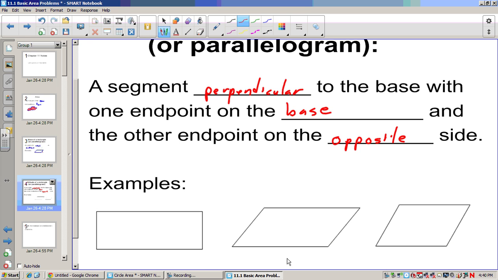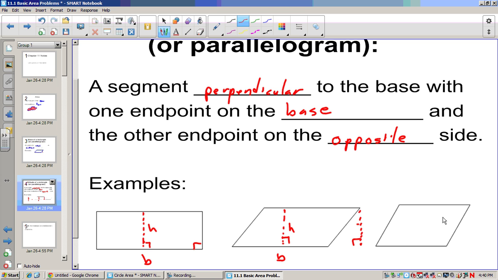Now, if I called this the base in this rectangle, then the height could be any perpendicular segment. It could be this right side or this left side, or it could be in the middle. If I did a parallelogram and I called this the base, again, we could pick any side or any distance, and this will be the height, or it could even be outside of the object, and that would be the altitude or the height.